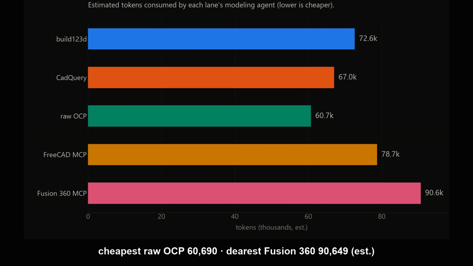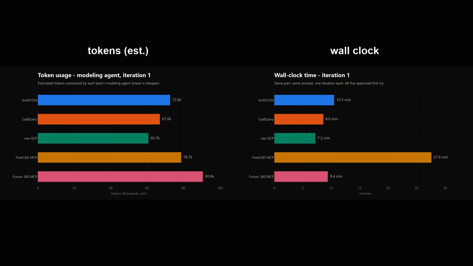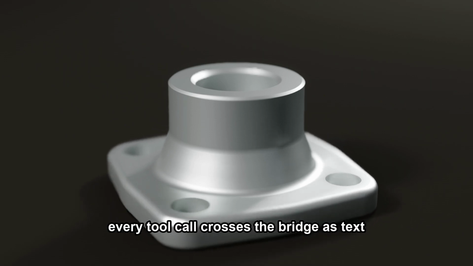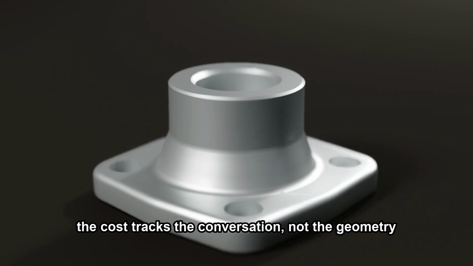Cheapest was raw OCP at 60,690. Most expensive was Fusion 360 at 90,649. And that's a separate axis from speed. Fusion was the most expensive lane and also the second fastest at 926. Every tool call crosses the bridge as text, so the cost tracks the conversation, not the geometry.